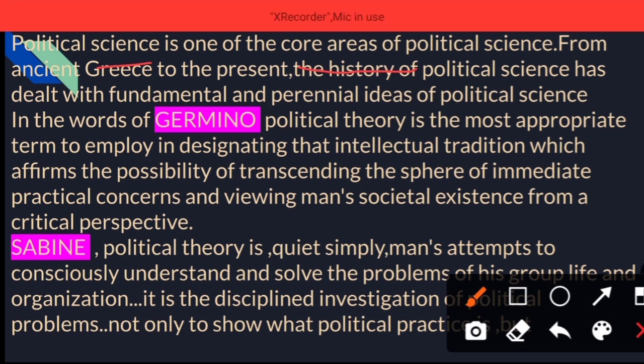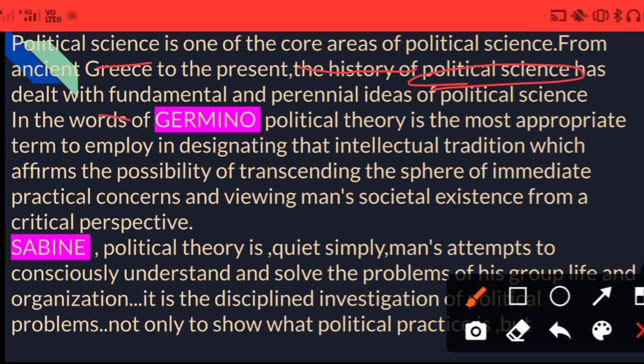This is not a new thing that we are going to study. Political theory has its own relevancy and its own history that is linked with the political science subject itself. So here I have come up with a few thinkers who explain this theory.